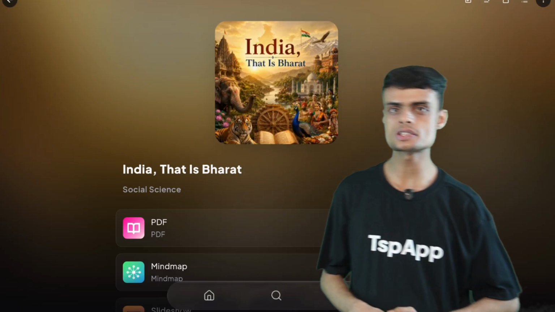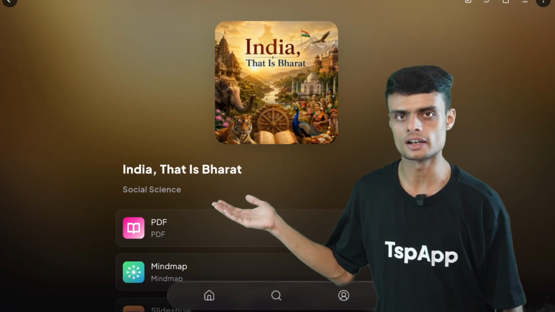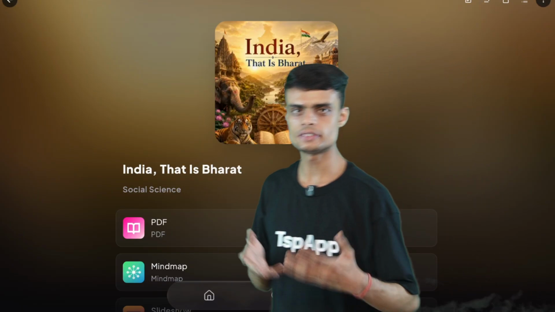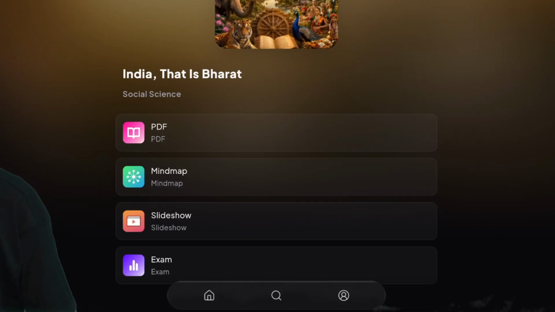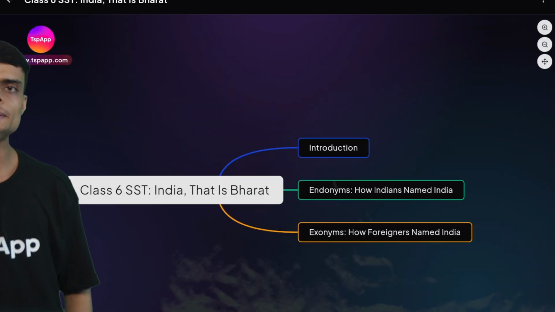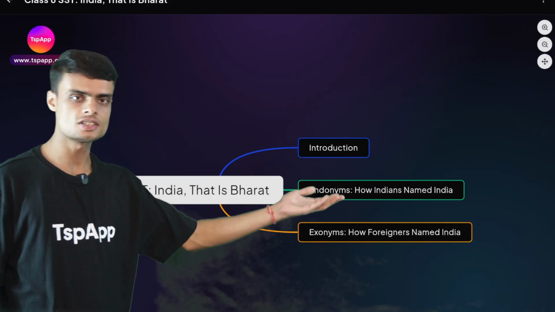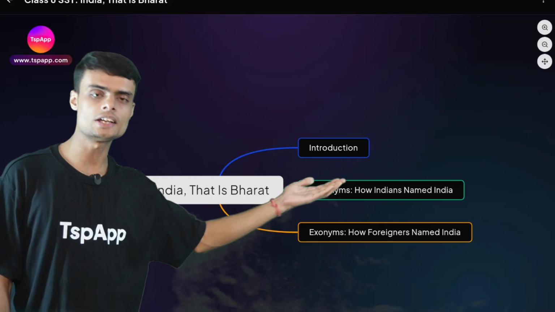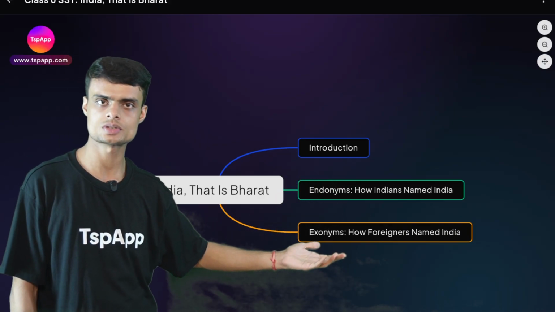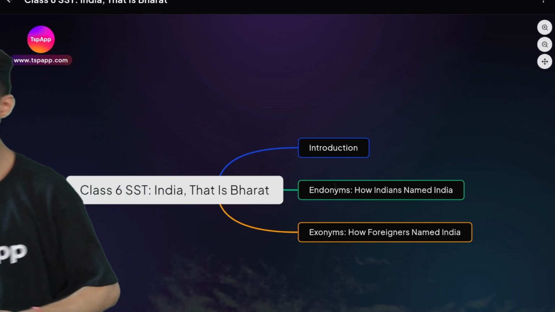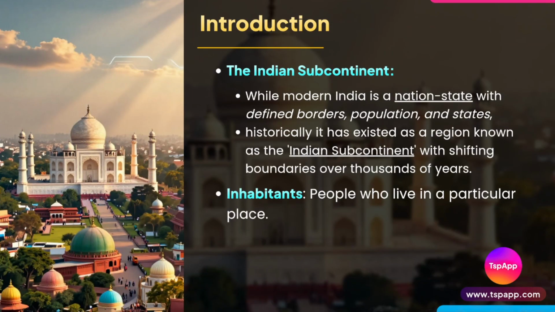Today we are going to study class 6th SST chapter India, that is Bharat. This is a very interesting chapter because it talks about the various names of India given by different people at different time periods. In this chapter we will first see the basic introduction, then we will see the endonyms of India, and then we will see the exonyms of India. Let's start with the basic introduction. We will cover all the topics one by one.